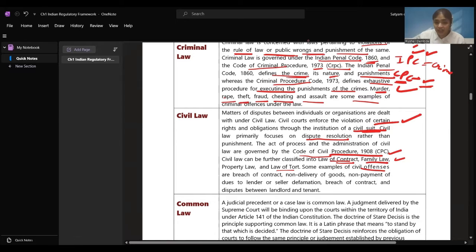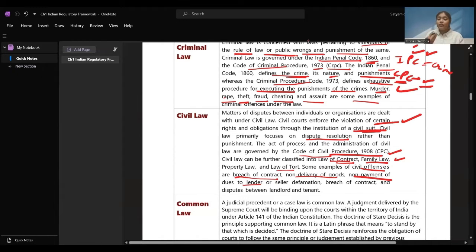Breach of contract. As I told you, there was an agreement or contract made between two people. One of them did not fulfill the contract. There was breach of contract. It is going to be dealt with under civil law. Non-delivery of goods. As I told you, there were goods sold for 5,000, but this person did not deliver the goods. He got the payment, but he did not deliver the goods. That is also covered under civil law. Non-payment of dues to lender or seller, defamation.